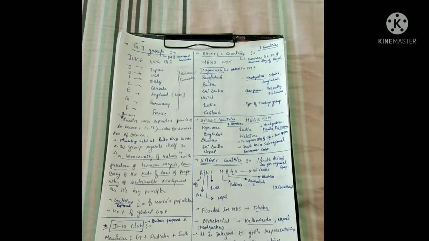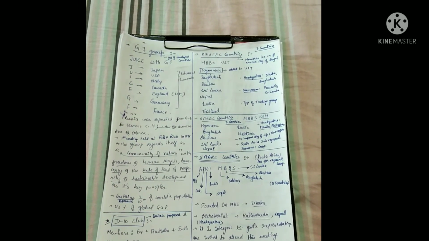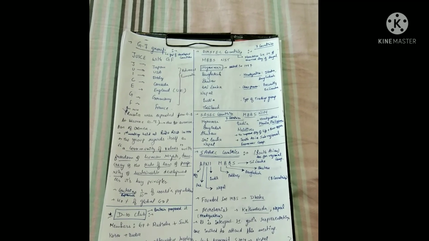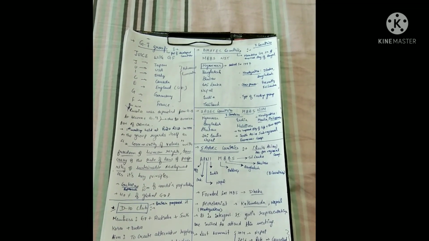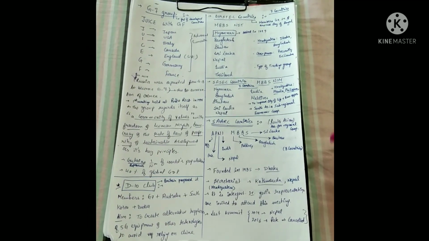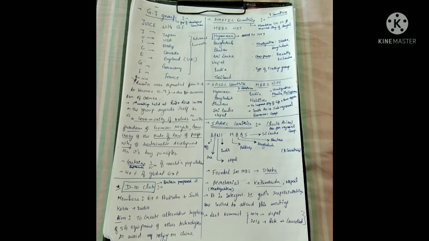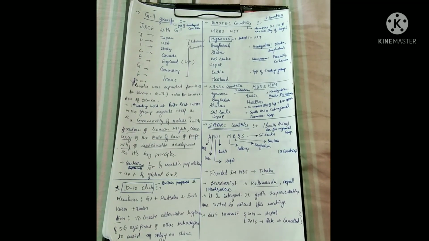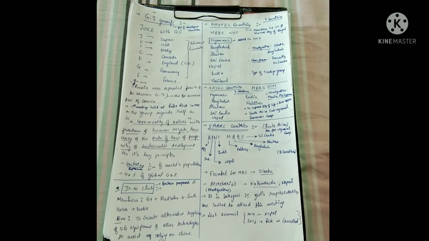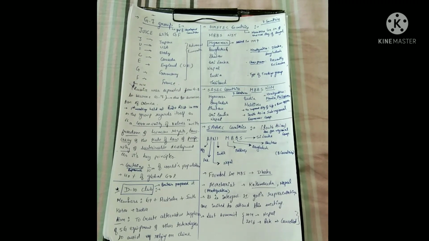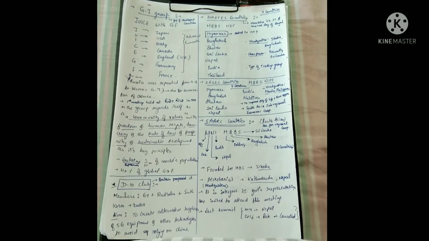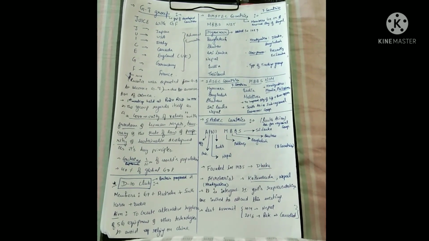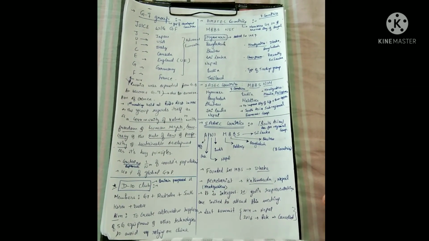So, how can we learn the G7 countries? Actually, there are 7 countries in G7. So, let us remember it with JUICE G F. Let us start with JUICE. J stands for Japan, U stands for USA, I for Italy, C for Canada, E for England, G for Germany, and F for France.